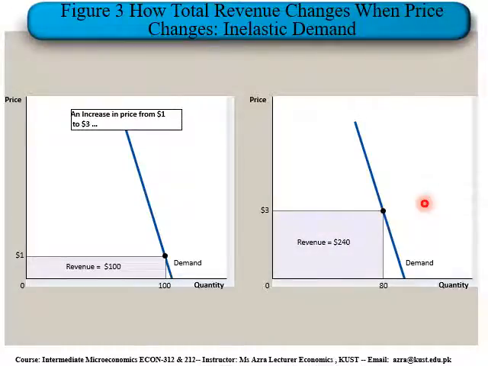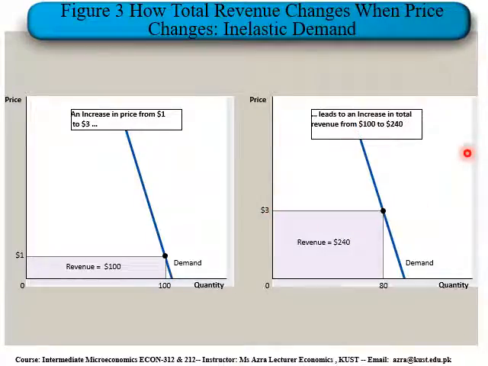Let's suppose there is an increase in price from $1 to $3. The price increase is shown in the other diagram. It leads to an increase in total revenue from 100 to 240, as total revenue is equal to the price of any commodity multiplied by its quantity.